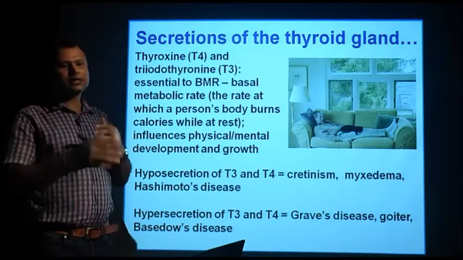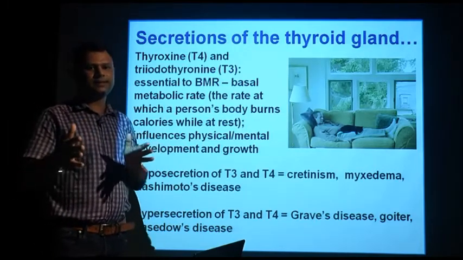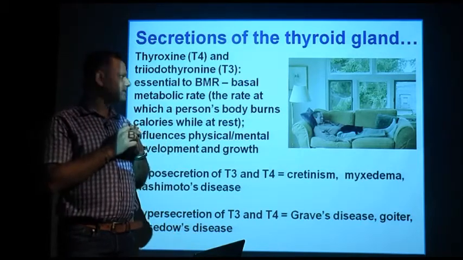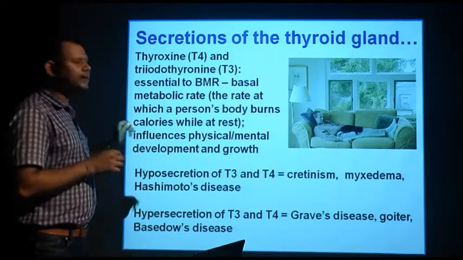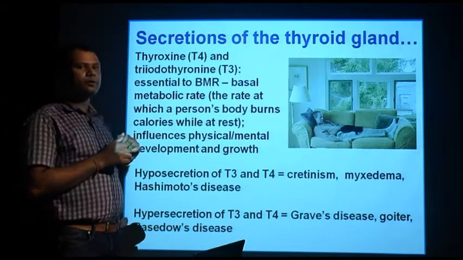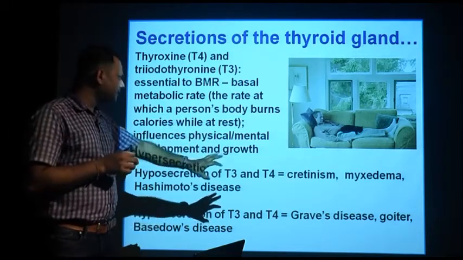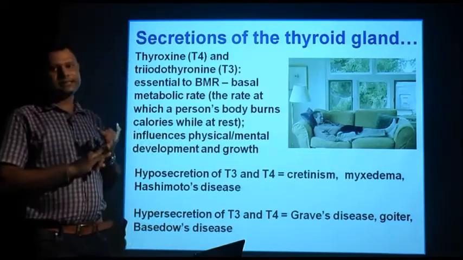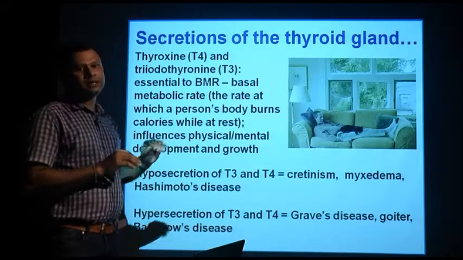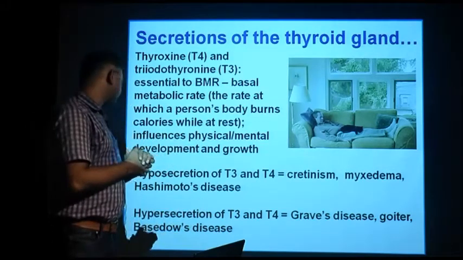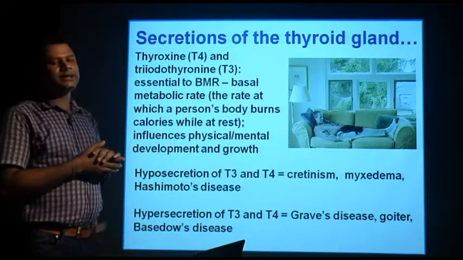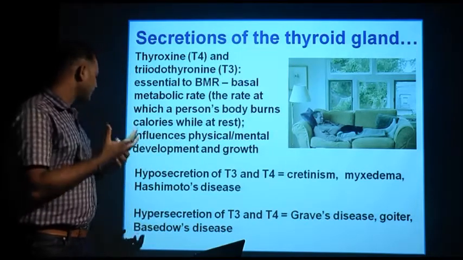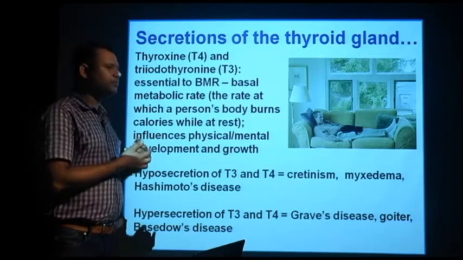Catabolism means various breakdown processes take place. Anabolism means various constructive processes take place. So hyposecretion of T3 and T4 causes various diseases like cretinism, myxedema, Hashimoto's disease, and these diseases we will discuss in our further session. Hypersecretion of T3 and T4 leads to other diseases like Graves' disease, goiter, and Basedow's disease.